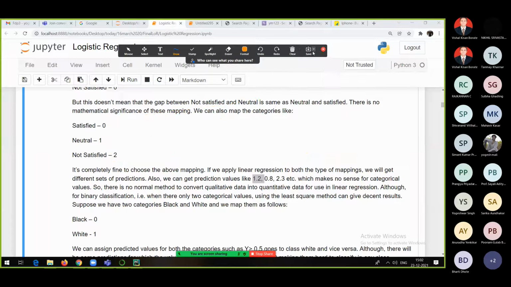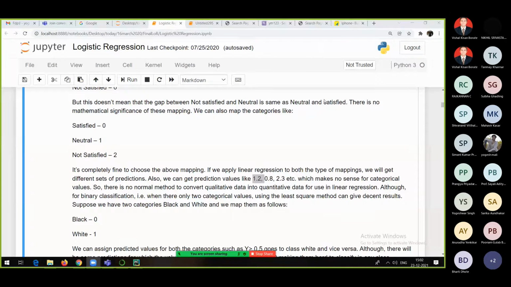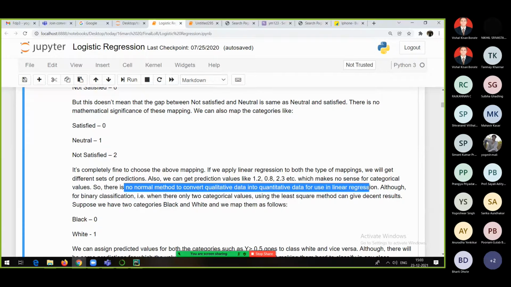So if one tries to make use of linear regression to solve classification types of problems, you might get probability values like this, which is not going to make any sense. So there is no normal method to convert qualitative data into quantitative data for using linear regression.